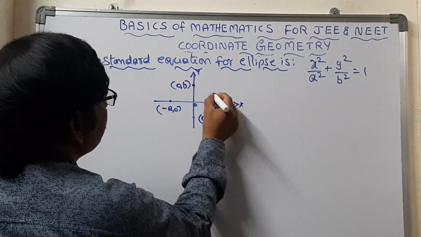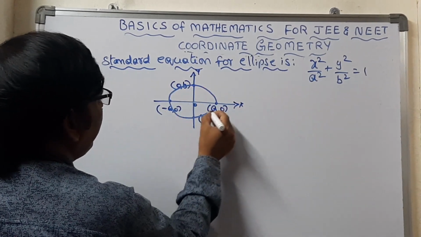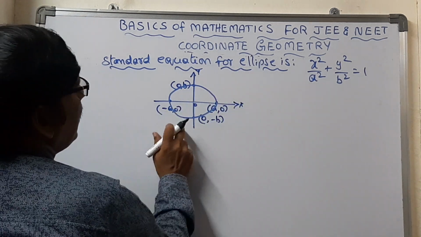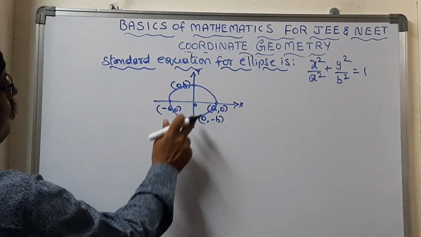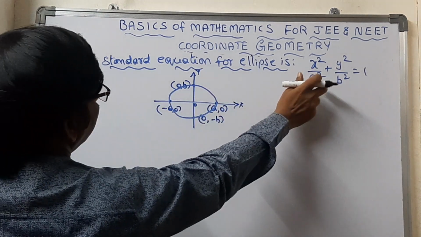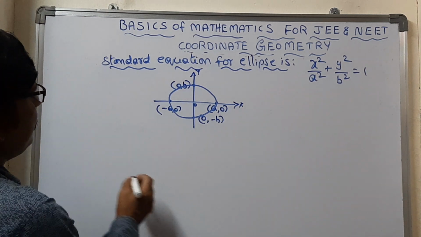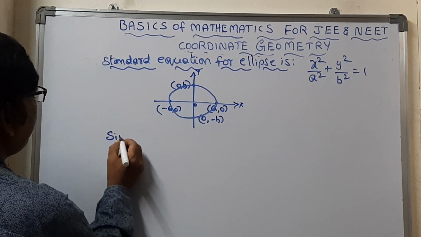When we join all these intercepts, we will get an ellipse. This is the graph for the ellipse. This will be the equation, and the ellipse graph we can get like this.